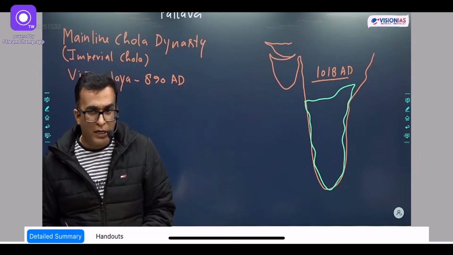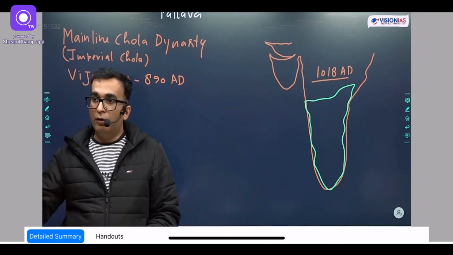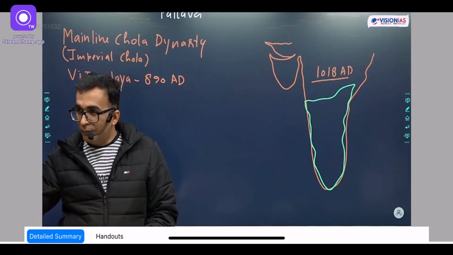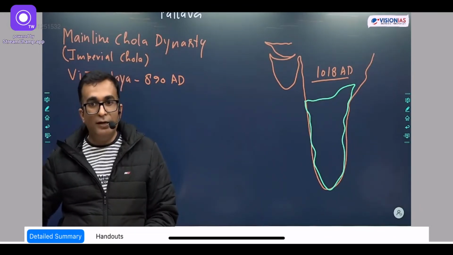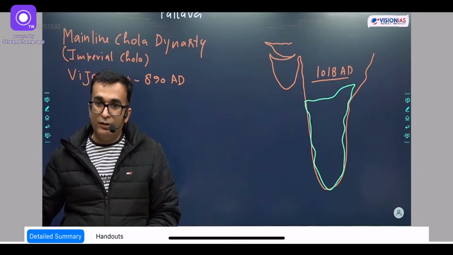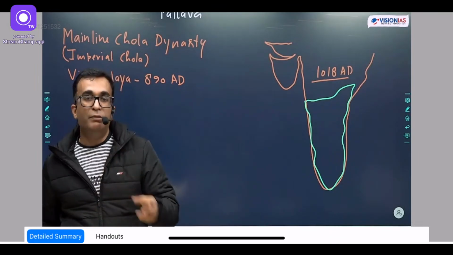So it is Rajendra the first Chola who crossed the Bay of Bengal. He entered into the Malay Peninsula. And what is the Malay Peninsula? Today's Malaysia, as well as Singapore and entire Indonesia, which includes Java, Sumatra, Bali, everything. So he attacked the cities of Sri Vijaya, and for some time he captured it.